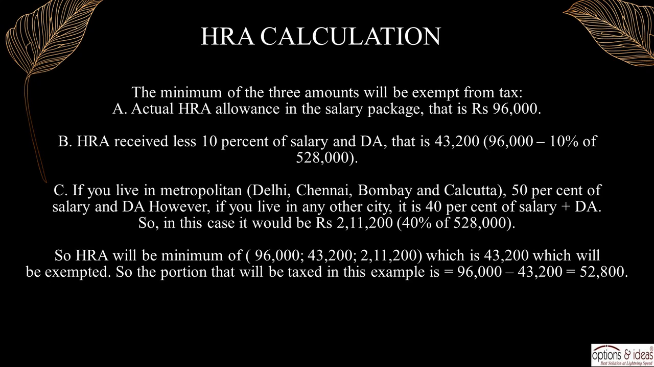So the HRA exemption will be the minimum of 96,000, 43,200, and 211,200, which is 43,200, which will be exempted. So the portion that will be taxed in this example equals 96,000 minus 43,200, equals 52,800.